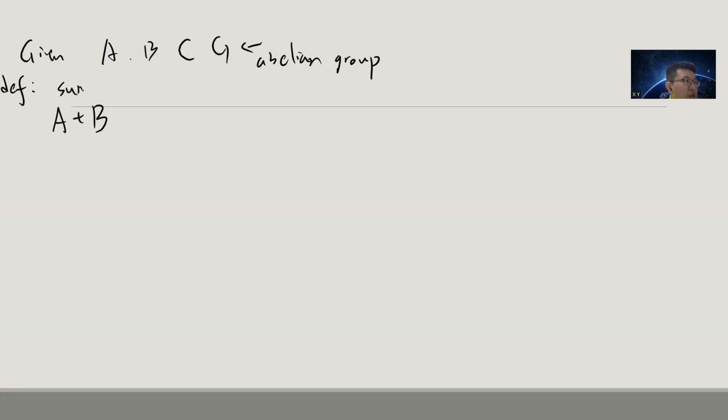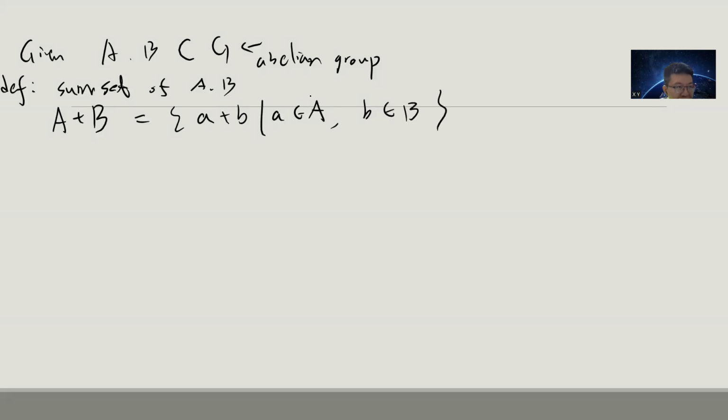Given A and B in some abelian group G, I can define a definition called the sumset. The sumset of A and B, which is A plus B, is the set defined by a plus b, where a belongs to A and b belongs to B. This is called the sumset.